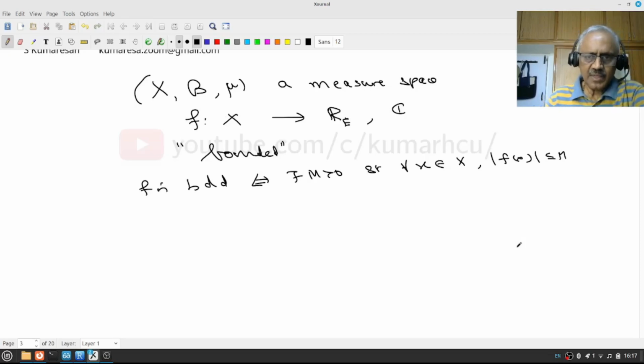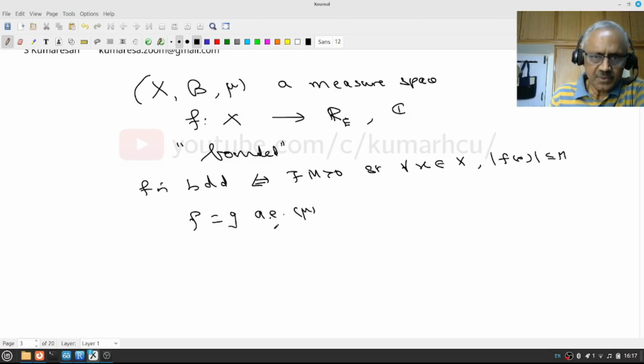But as you have learned when you dealt with the L1 spaces, if f and g are equal almost everywhere with respect to the measure mu, we would like to identify them. Therefore, with boundedness we have to be careful. Let us look at an example.